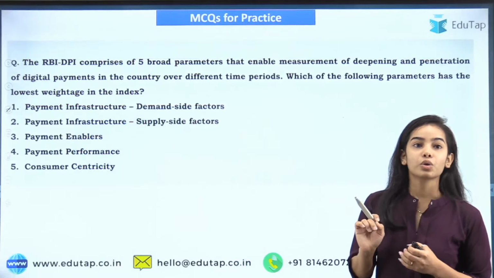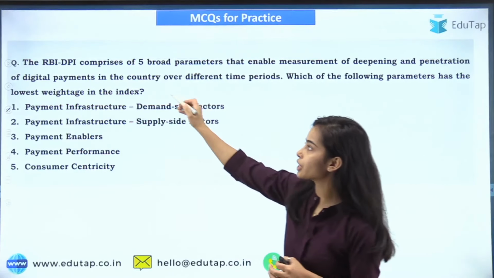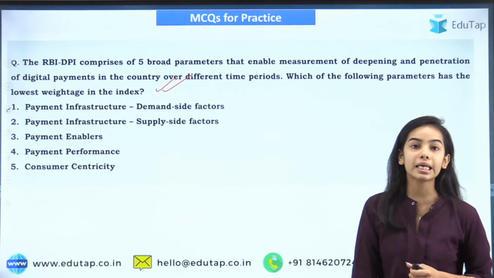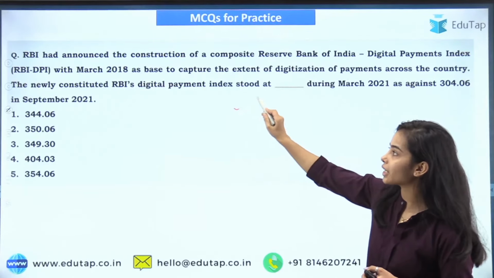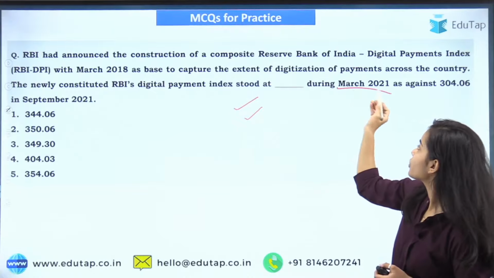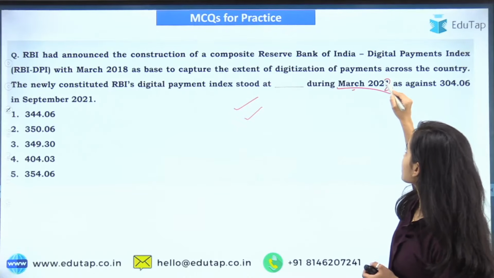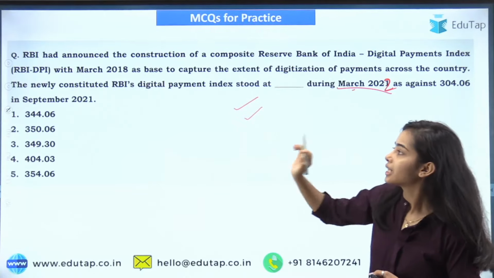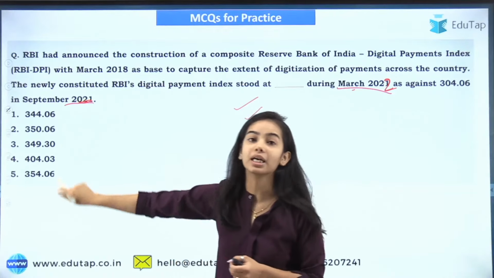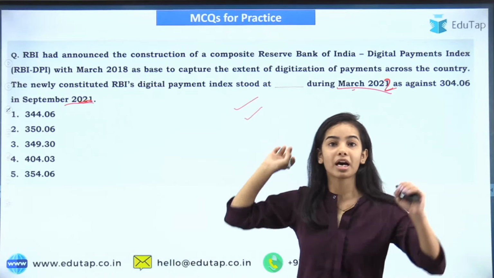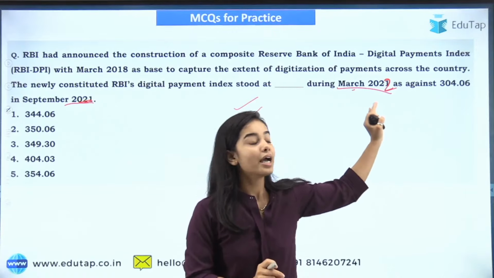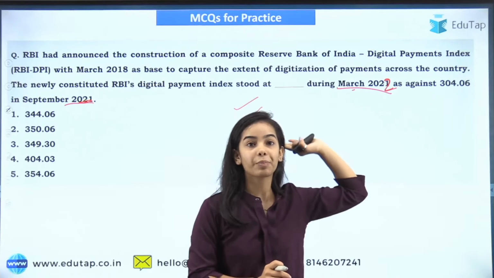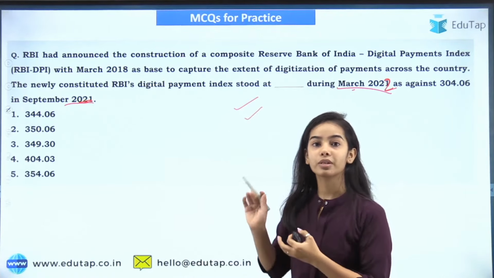Now this is the question. The first question is that you have to tell the lowest weightage in the index. And the second question is that you have to tell the data during March 2022 as against September 2021.